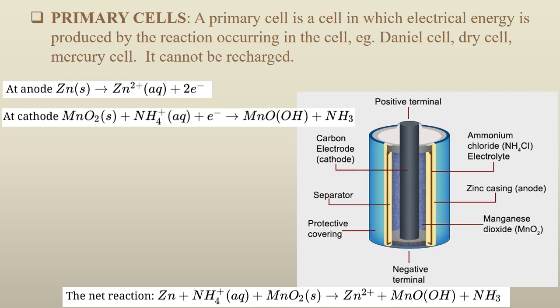Next comes the primary cells. Primary cells are the cells that cannot be recharged and used again. Once it is utilized, then it has to be thrown. We cannot use it again and again. So a primary cell is a cell in which electrical energy is produced by the reaction occurring in the cell. So here in this case, these are the type of the electrochemical cell as we have discussed earlier.